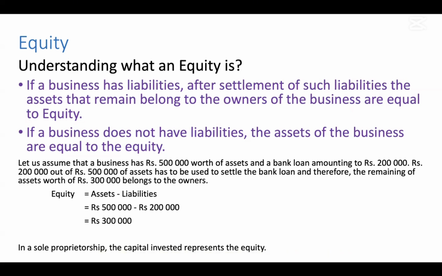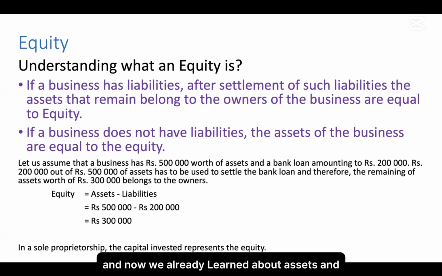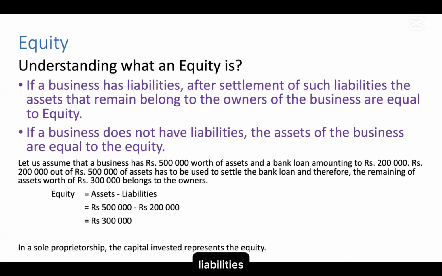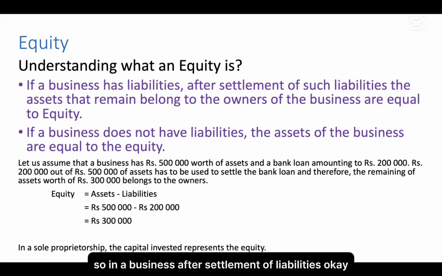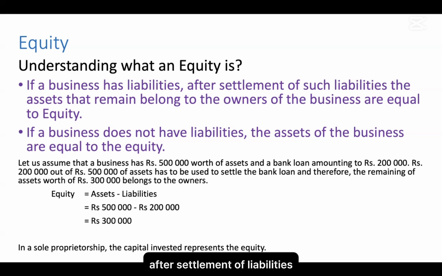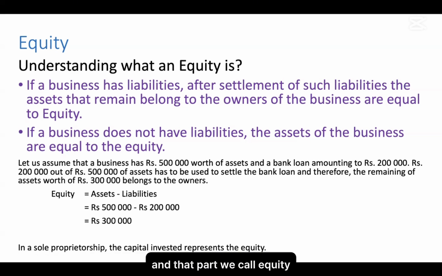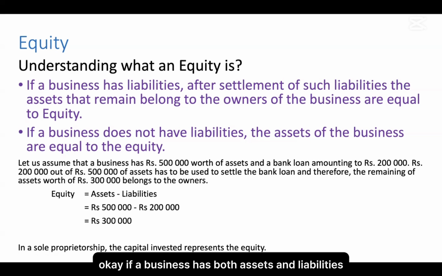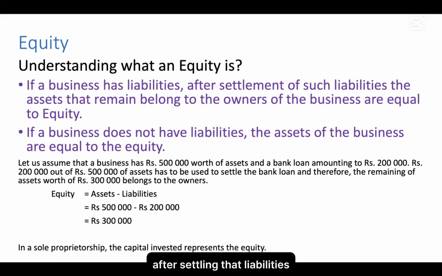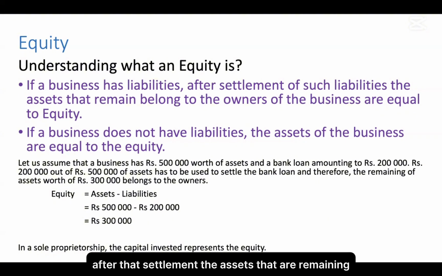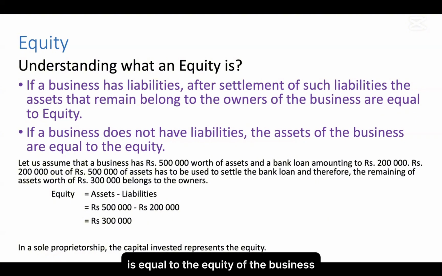Let's say we have a business, and we already learned about assets and liabilities. In a business, after settlement of liabilities, the remaining assets belonging to the owner are what we call equity. If a business has both assets and liabilities, we take some of the assets and settle the liabilities. After that settlement, the assets that remain are equal to the equity of the business.